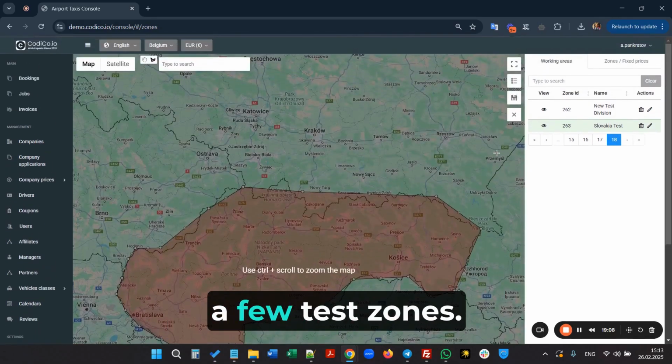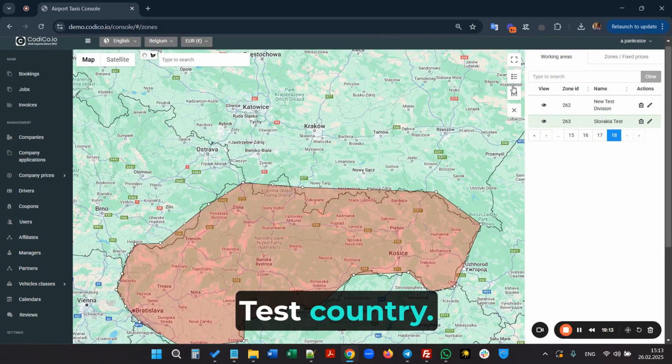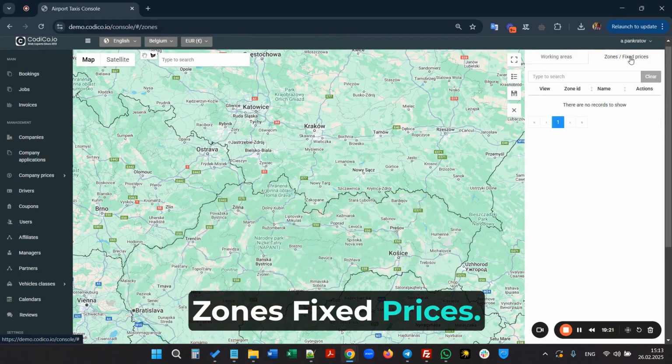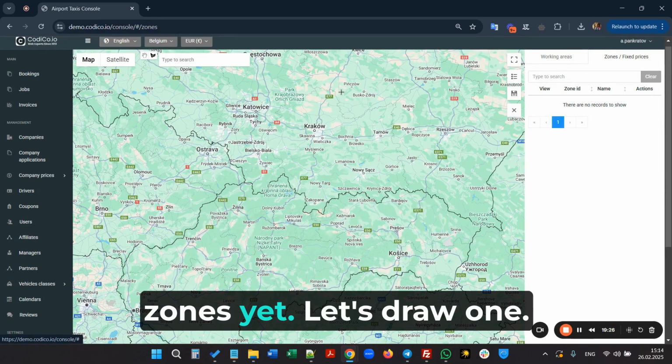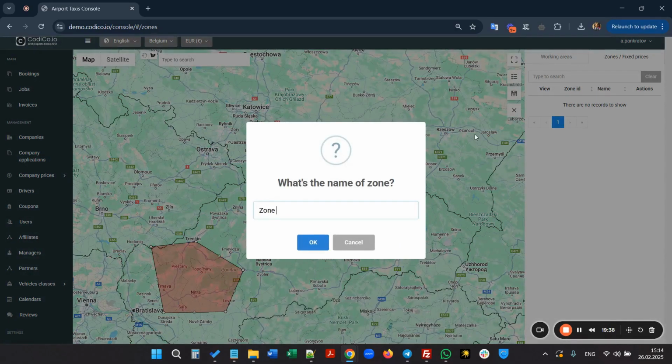Now, let's try to create a few test zones. We've created the Slovakia test country. And here at the top, you see another tab called Zones Fixed Prices. Let's click on it. We see that we don't have any zones yet. Let's draw one. For example, let's draw this zone and call it Zone 1.